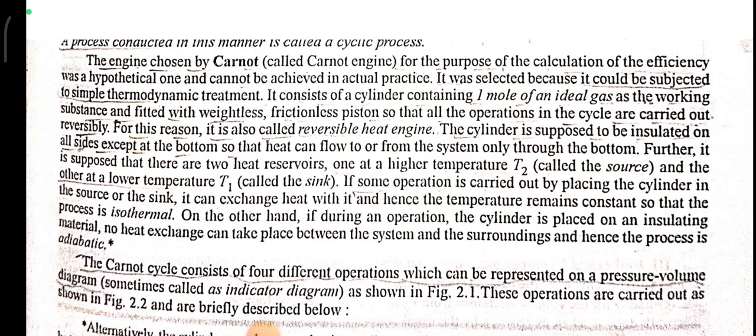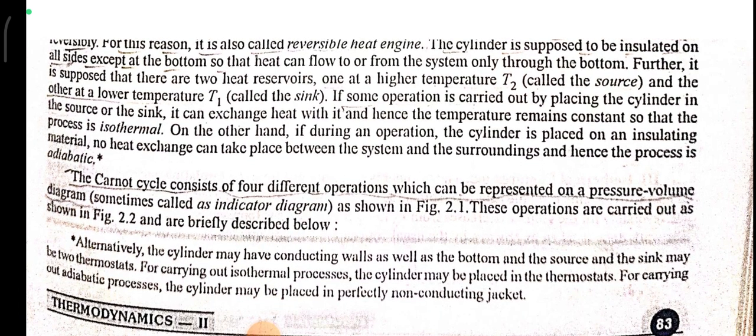The cylinder is supposed to be insulated on all sides except at the bottom so that heat can flow to or from the system only through the bottom. Further, it is supposed that there are two heat reservoirs, one at high temperature T2 called the source and the other at low temperature T1 called the sink. If some operation is carried out by placing the cylinder in the source or the sink, it can exchange heat with it. Hence, the temperature remains constant so that the process is isothermal.